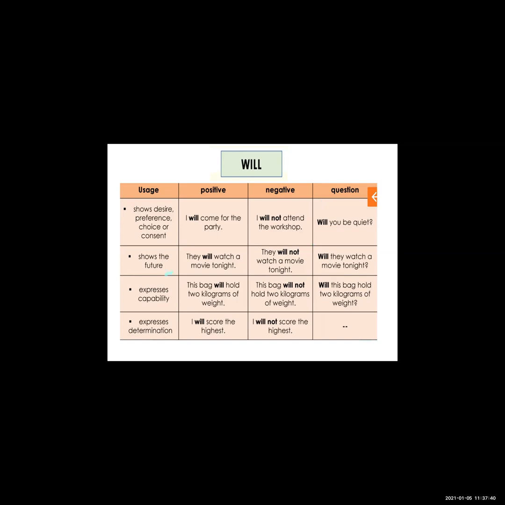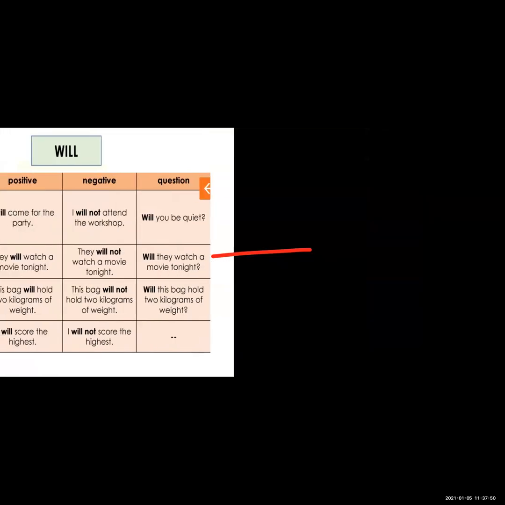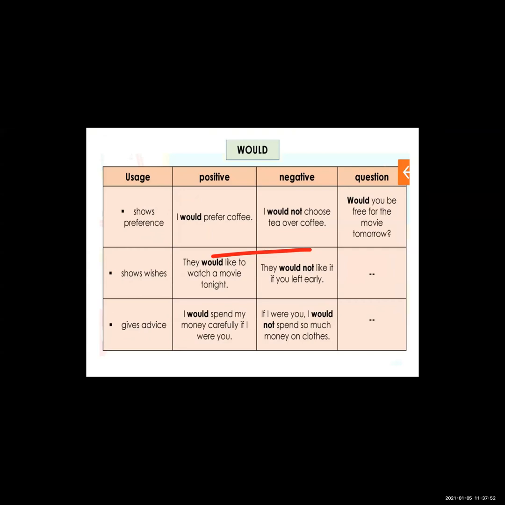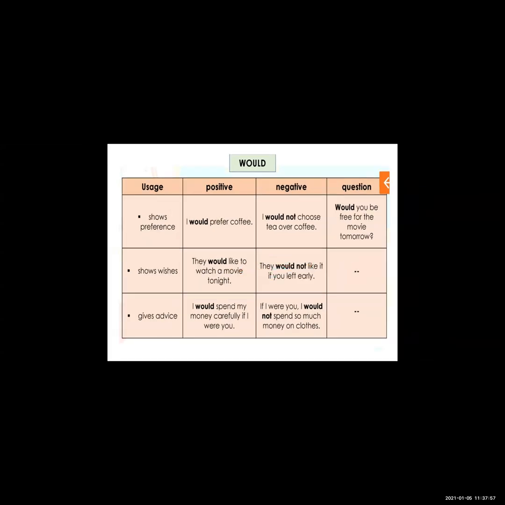Now see, the next one is would. See the usage of would. Would we use to show preference.